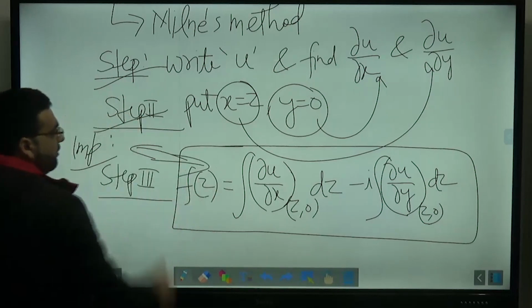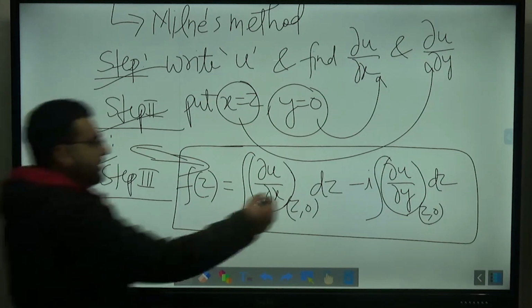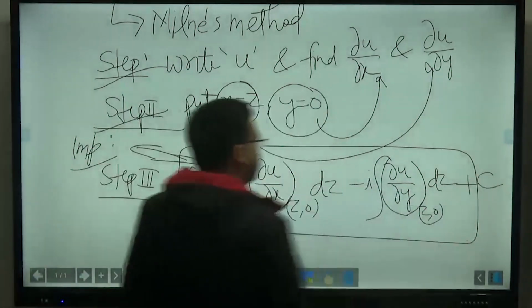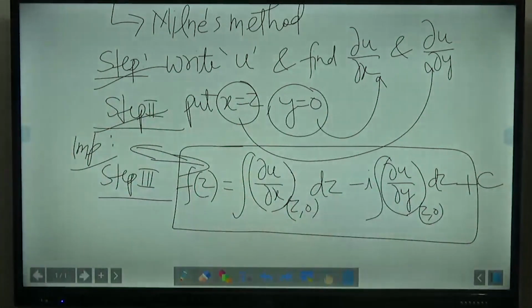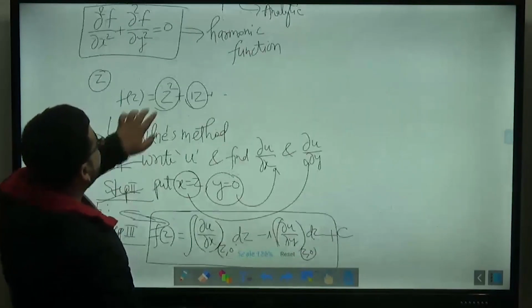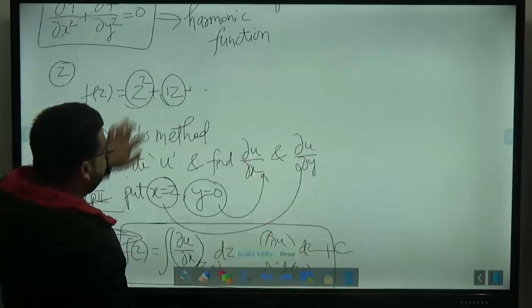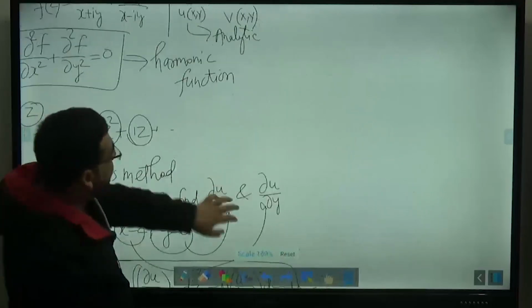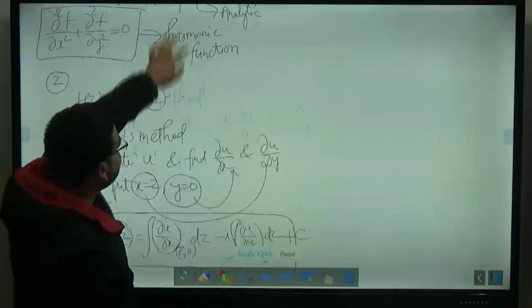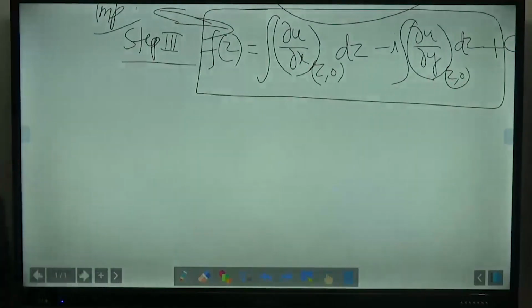Just remember this formula: integration of dou u upon dou x at z comma 0 dz minus iota times integration of dou u upon dou y at z comma 0 dz, plus some constant c. Whatever function you get will be in the form of z. If you want to determine the analytical function in the form of x and y, just apply the CR equation conditions, and you will get the analytical function in the form of x comma y.